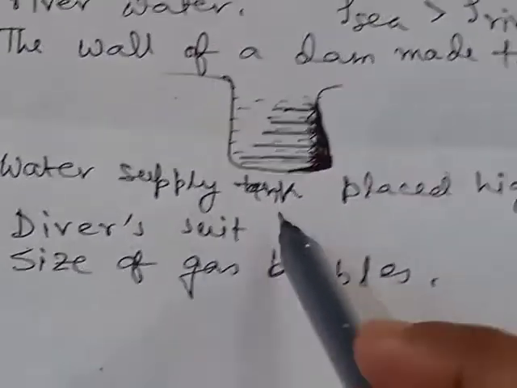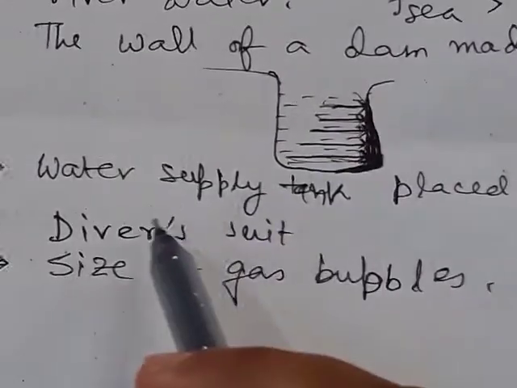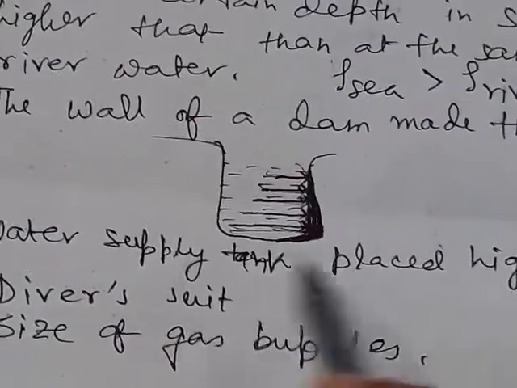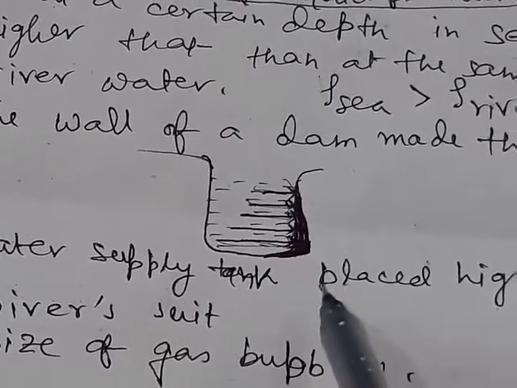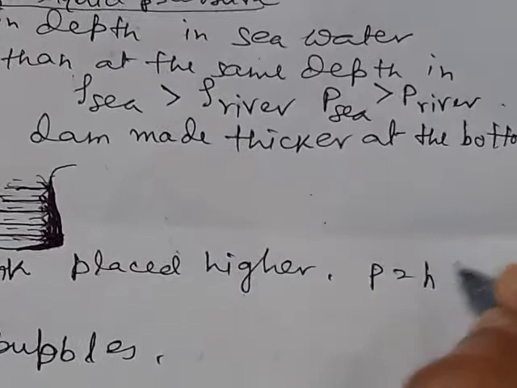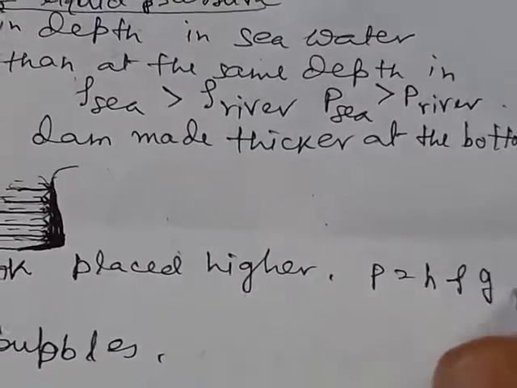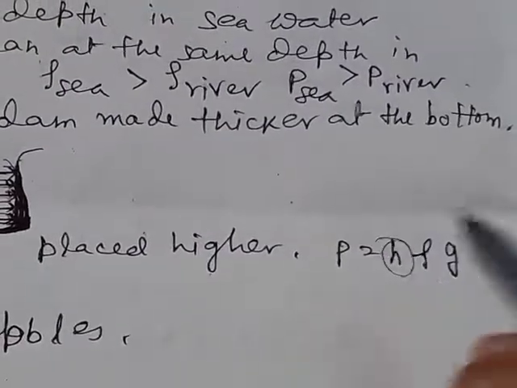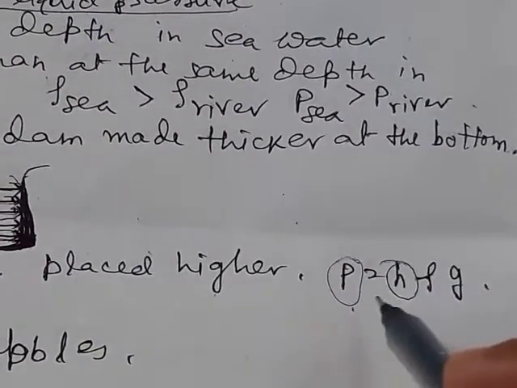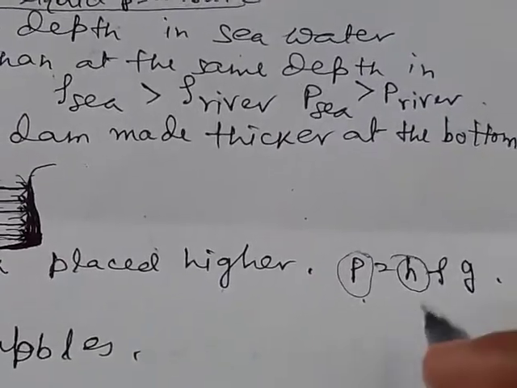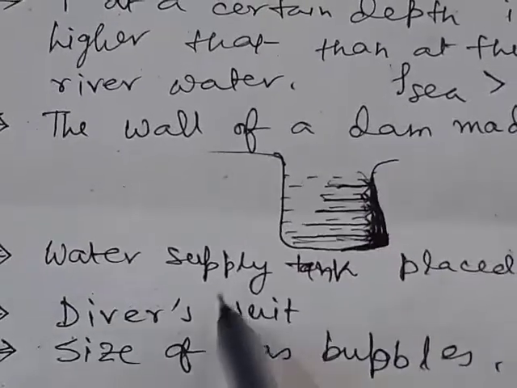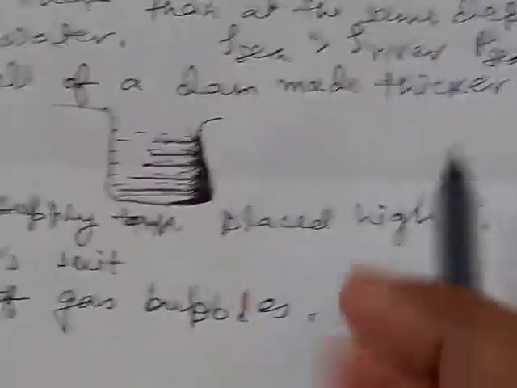Number 3: the water supply tank is placed higher, because we know pressure is equal to h rho g. If h is high, then the pressure exerted by the liquid will be higher. So the pressure at the taps of the houses where water is to be supplied will be high. So the water supply tank is placed higher.